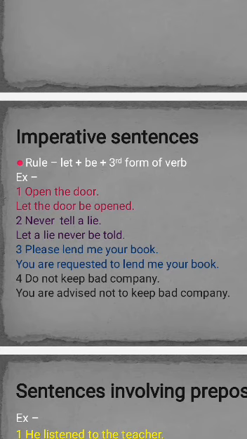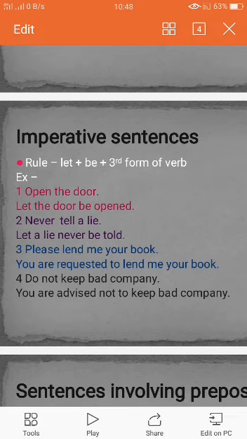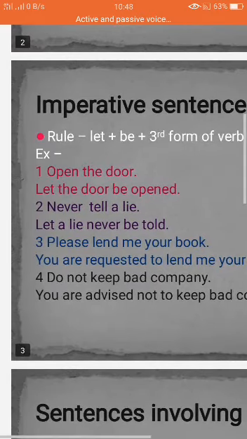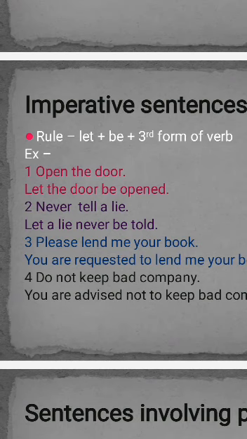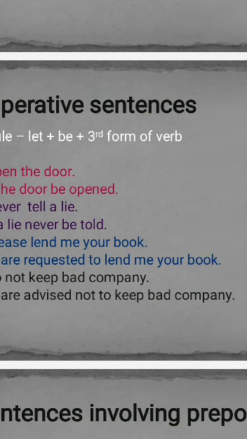Fourth sentence is do not keep bad company. So when there is the advice, we will write you are advised. And now it is the use of do not, so we will write not to. So we will make the passive voice you are advised not to keep bad company.